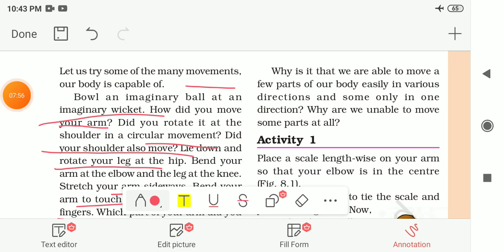After observing all these movements, you will find that you are only able to move a few body parts easily in various directions, and some only in one direction. So why are we unable to move some parts in all directions, or unable to move some parts in any direction at all? Why is it so? For that, let me try one activity.